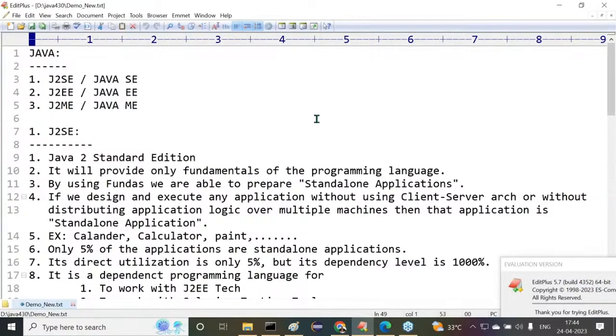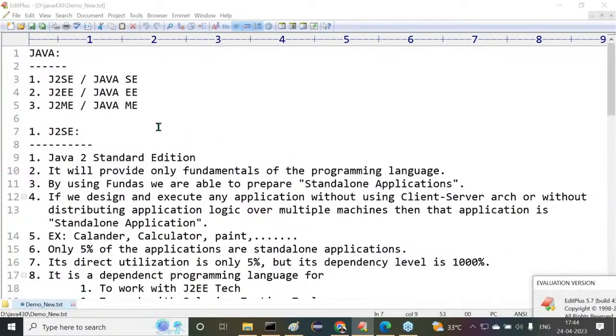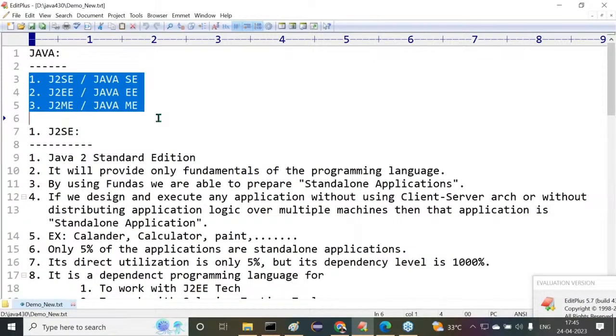On Friday, I took one demo class. The continuation part we have to discuss here. So let us check the content that I discussed in the Friday class. See, Java is available in how many parts? Three parts. What are the three parts?